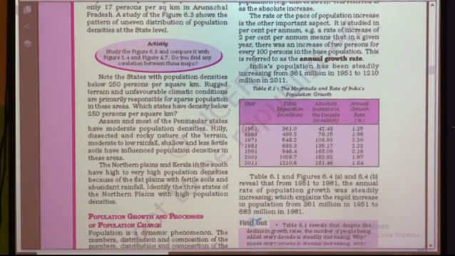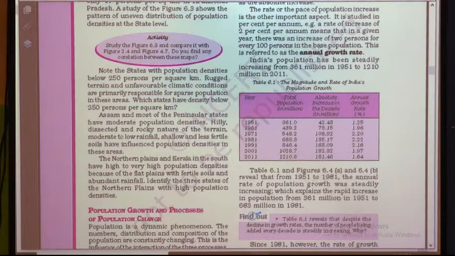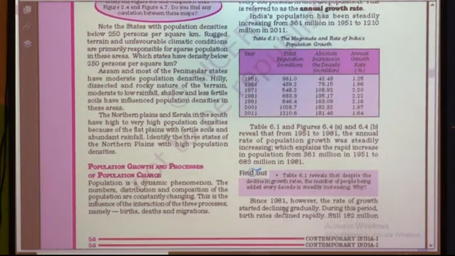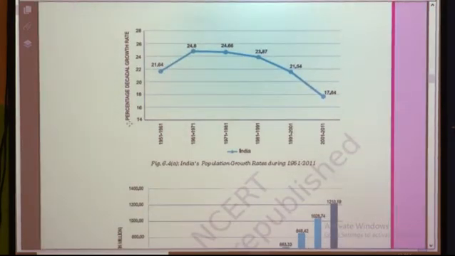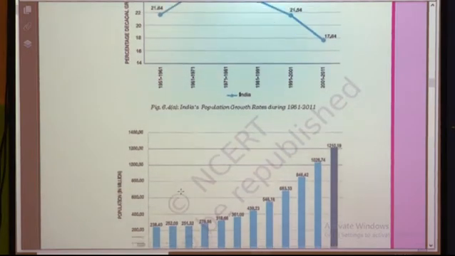Now see here in Table 6.1 and Figure 6.4, A and B reveal that from 1951 to 1981 the annual rate of population growth steadily increased, which explains the rapid increase in population from 361 million in 1951 to 683 million in 1981. Now see Table 6.1 and Figure 6.4a and 6.4b.